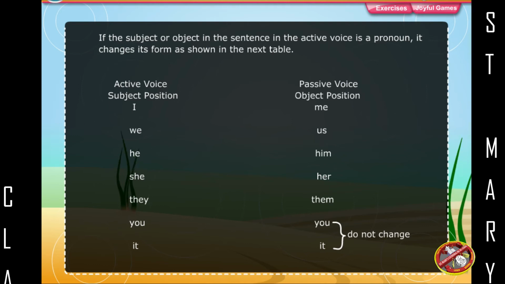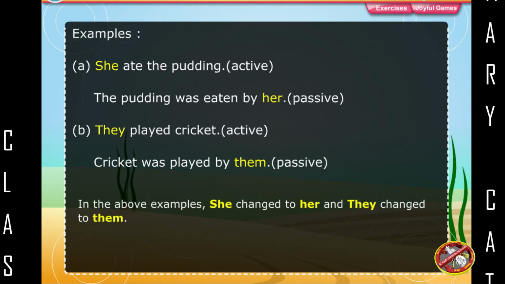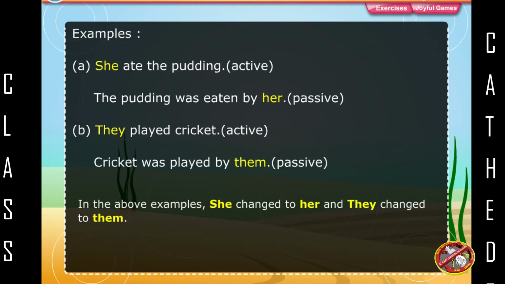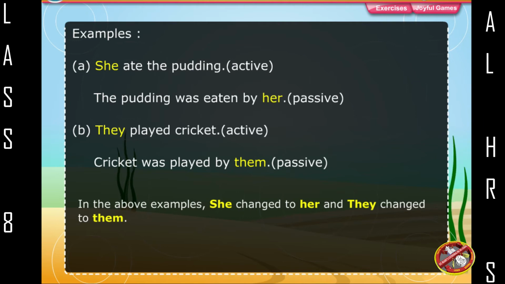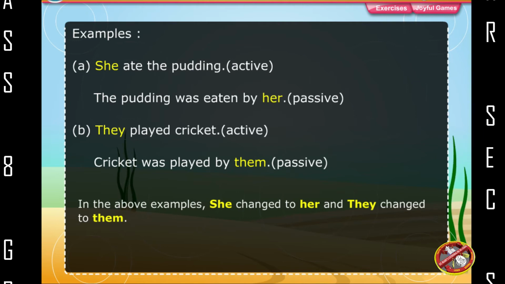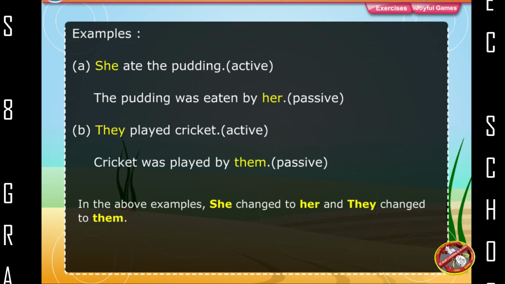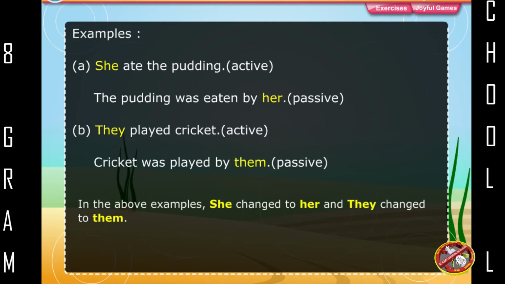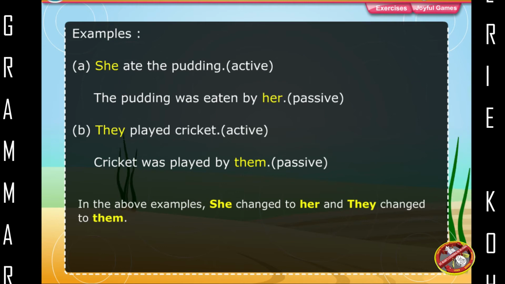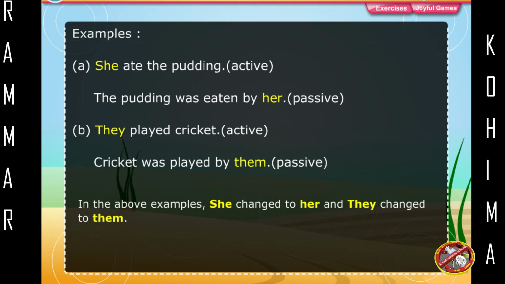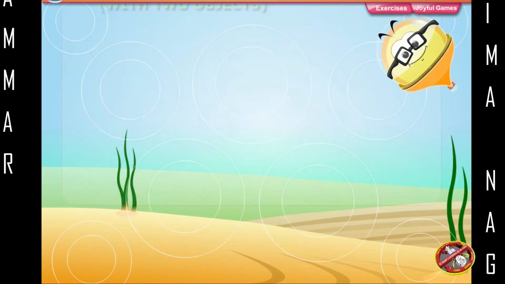You and it do not change. Examples: She ate the pudding, active. The pudding was eaten by her, passive. They played cricket, active. Cricket was played by them, passive. In the above examples, she changed to her and they changed to them.